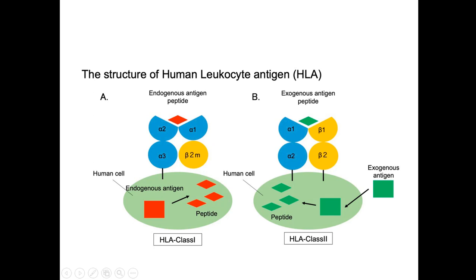Now, I already said that antigen is taken into our body and broken down into different peptides. One of these antigen peptides binds onto the subunits alpha 1 and alpha 2. There is a groove here to bind the peptide antigen. Similarly, in HLA class 2 there is a groove for binding of the foreign peptide antigen. Once it is assembled and bound to this peptide, it will be taken onto the cell surface, bind to the T cells, and activate that T cell.